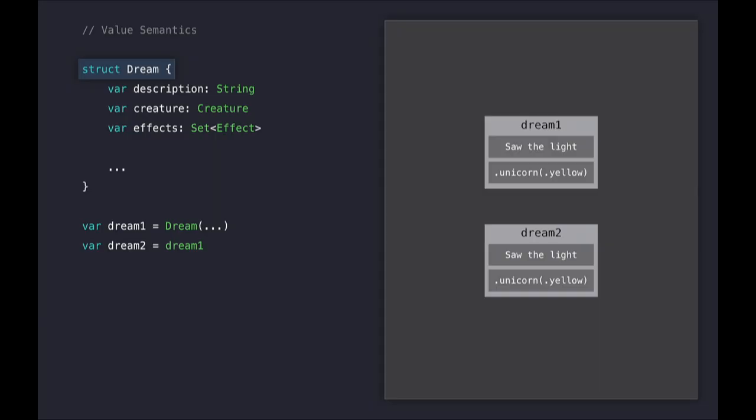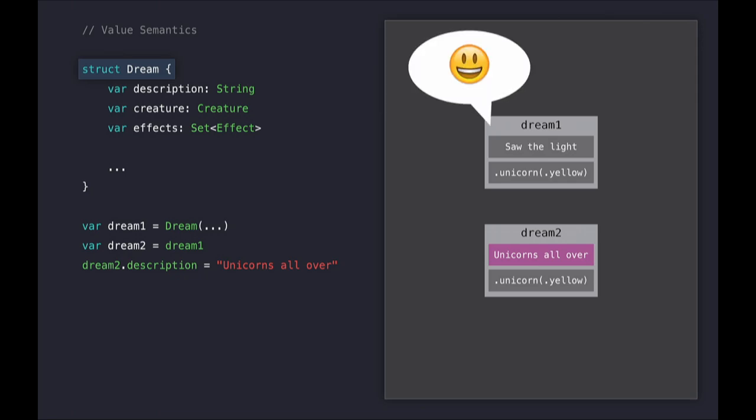And so we can solve this by making our dream type a struct, which has value semantics. This means each variable has independent storage, so changing the value in one doesn't change the value in the other. And so if we modify Dream 2's description, we only change Dream 2's description, not Dream 1's. And so this guarantees us that dreams aren't involved in the complicated relationships that we saw earlier. And so this really improves our ability to reason locally because no code can change the value we're using from underneath our control.